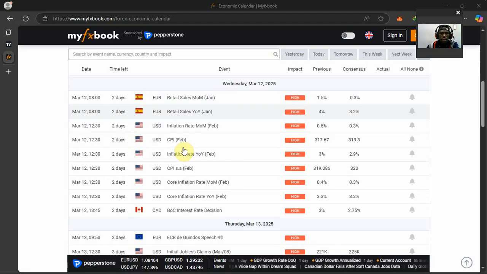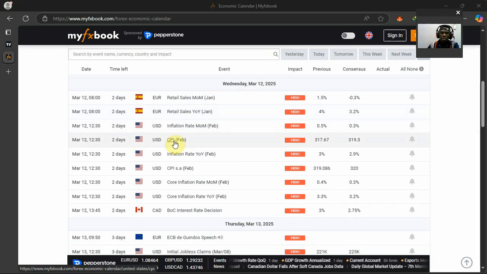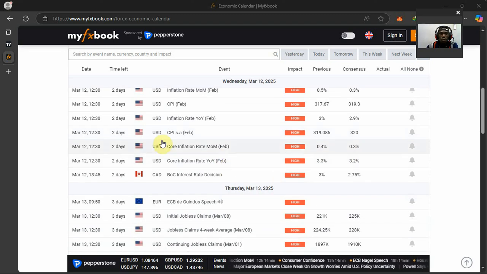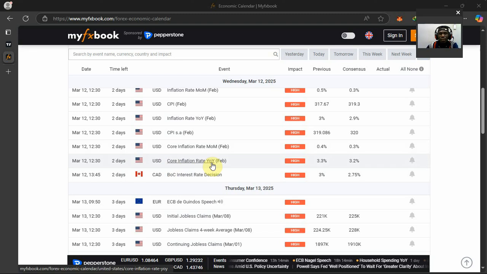On Wednesday, CPI. That is the biggest news that you are expecting this week. You're expecting CPI to drop this week. So you have the inflation rates. Currently, the inflation rate is at 0.5%, and the market is expecting a drop to 0.3%. So look at how that one will come. That is the inflation rate month over month. For the inflation rate year over year, currently it is 3%, and the market is expecting a drop to 2.9%. You also have the core inflation rate, core inflation month over month and core inflation rate year over year.